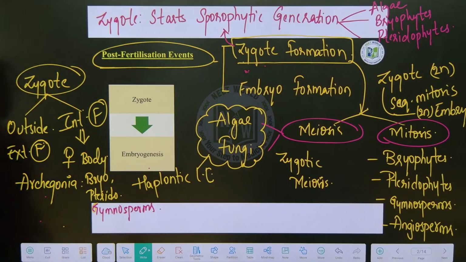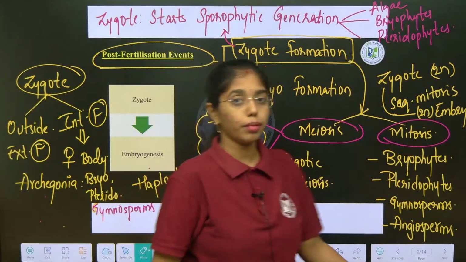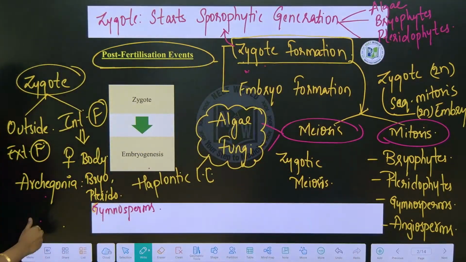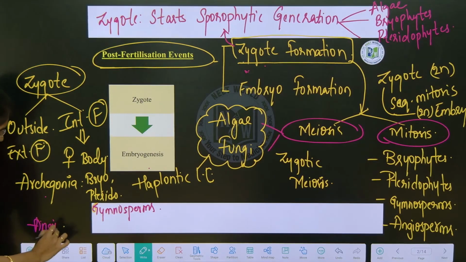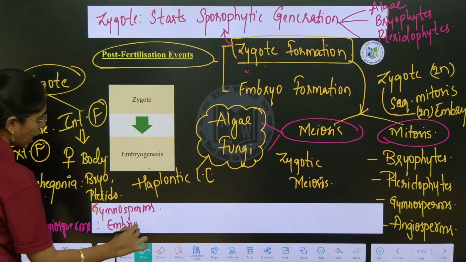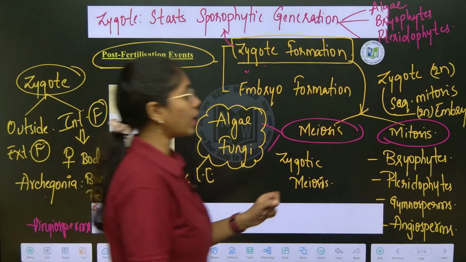And in angiosperms, zygote formation occurs inside the embryo sac, which is the female gametophyte. These are the key points to be noted and highlighted.